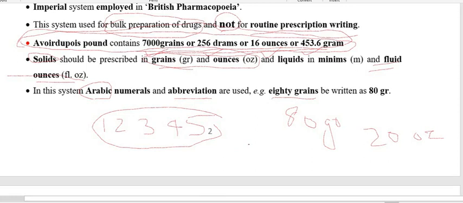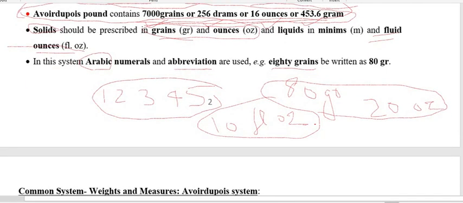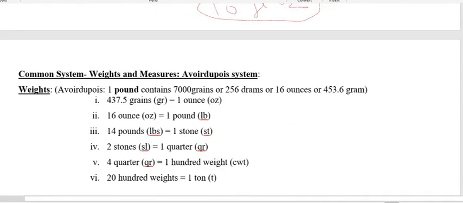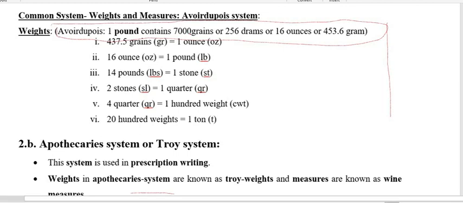For volume, you write the symbol for fluid ounce. If you want to write 10 fluid ounces, you write it like this. So Arabic numerals are used for the Avoirdupois system of weight and measure, and the other conversions are mentioned here. These are required to be read, but amongst all of them you must recall at least this one: 1 pound is equal to how many grains, how many drams, how many ounces, and how many grams. This is very, very important.